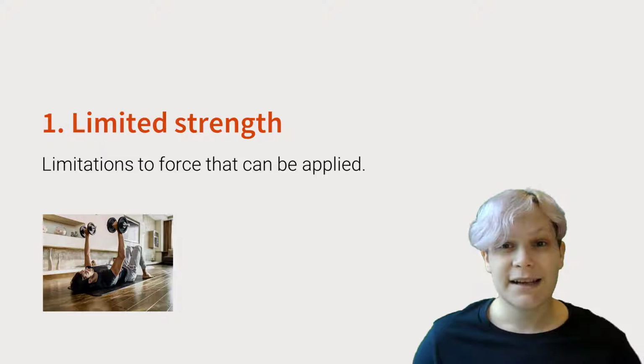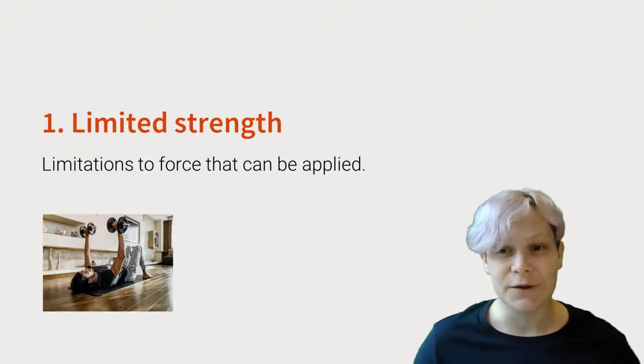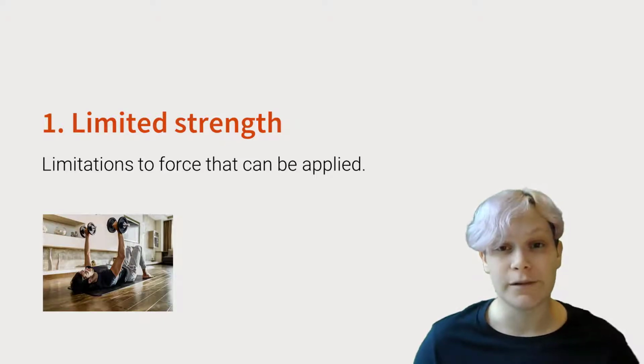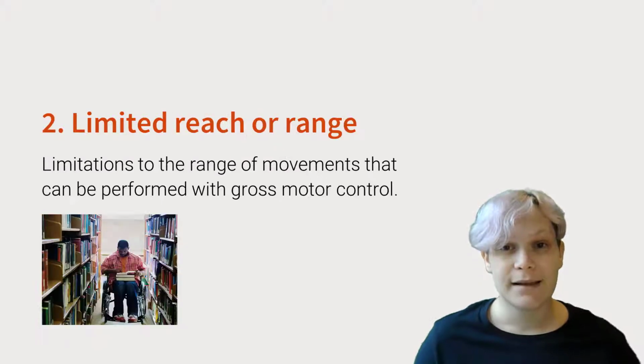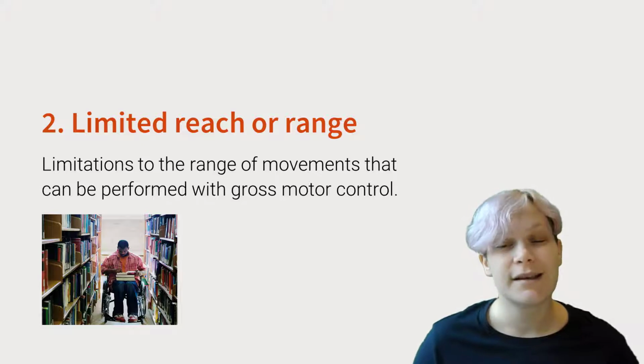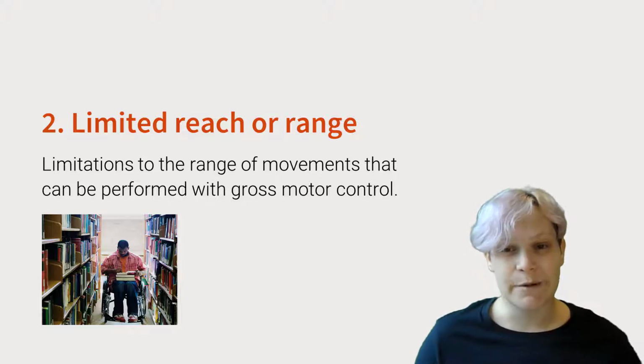Limited strength. This is a limitation to the amount of force that can be applied by a person. This might, for example, be someone who has limits on what they can lift, push, or pull. This might affect their ability to move a mouse around, push buttons, or hold their head up to view a screen. Limited reach or range. This covers limitations to the range of movements that can be performed with gross motor control, such as limbs. This might be someone with paralysis who might not be able to use their arms to control a computer, or someone in a wheelchair who cannot reach the controls on an information kiosk.